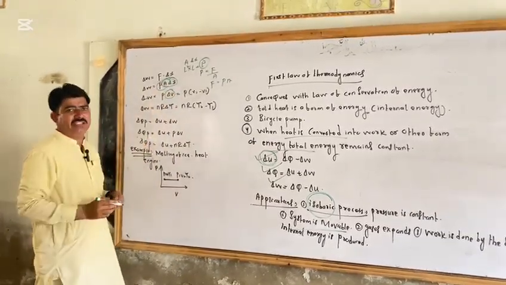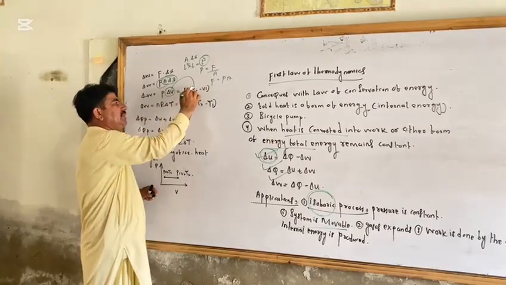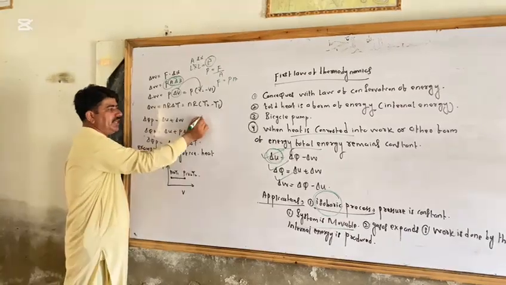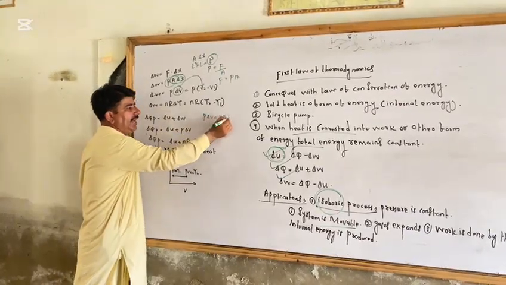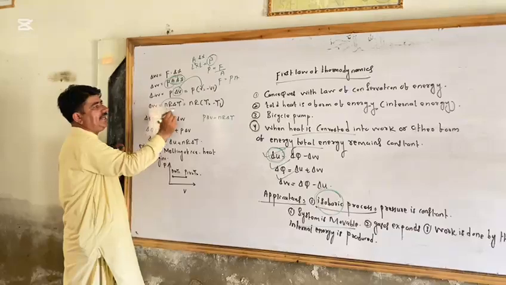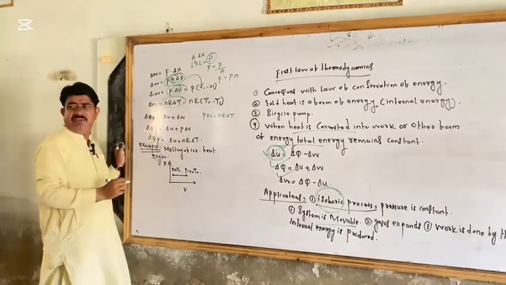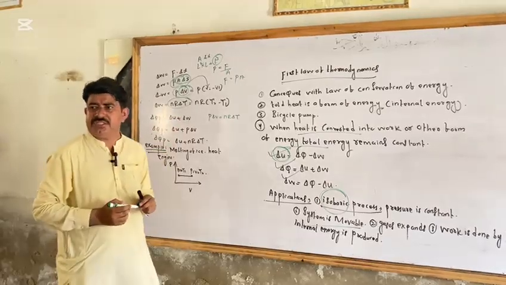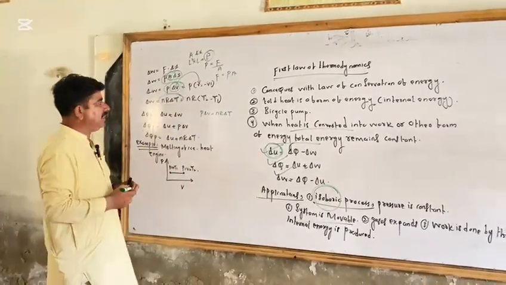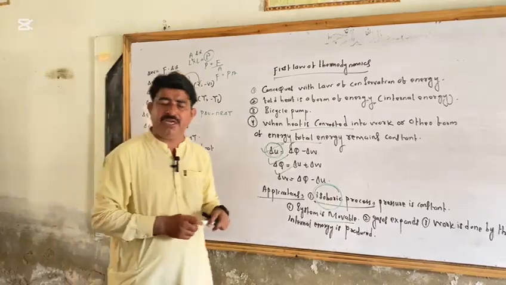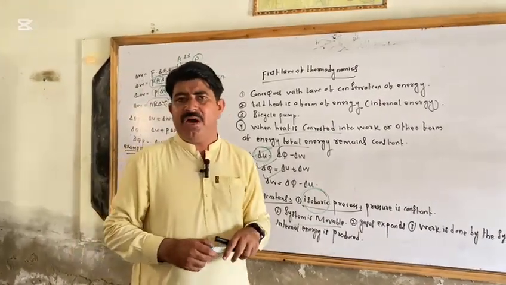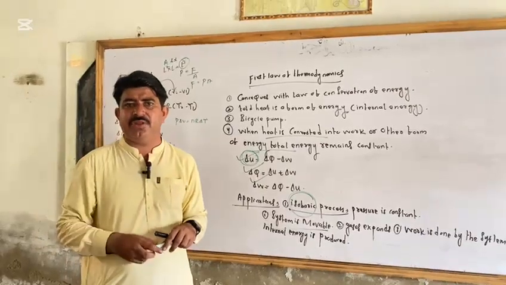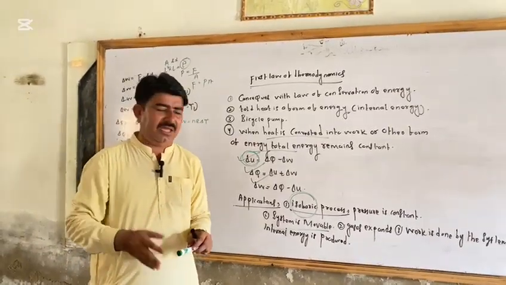You know how to find the change in volume. Change in volume means final minus initial, V2 minus V1. This is the change in volume. But we know from the general gas equation that PV is equal to nR delta T. In this way we can write P change in V equals nR delta T. Also nR delta T means T2 minus T1, final minus initial, because pressure, volume and temperature are all properties of the system, also known as state variables. State variables must have initial and final positions because they are conservative.